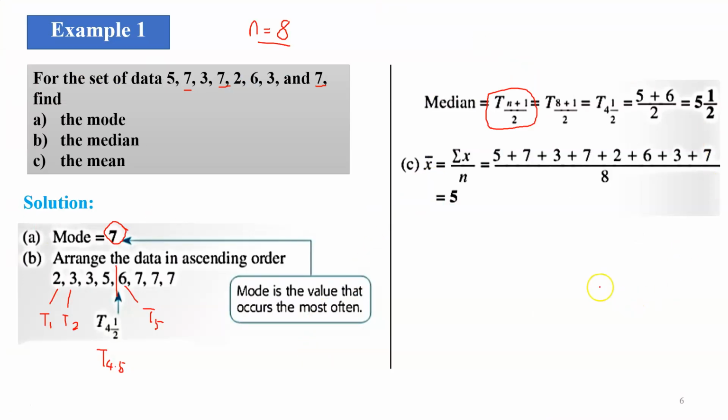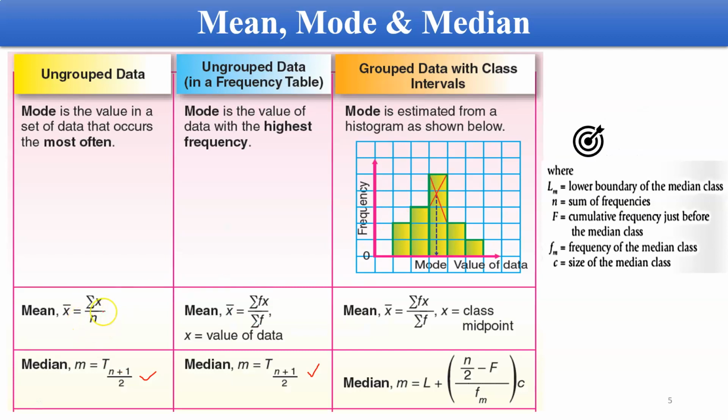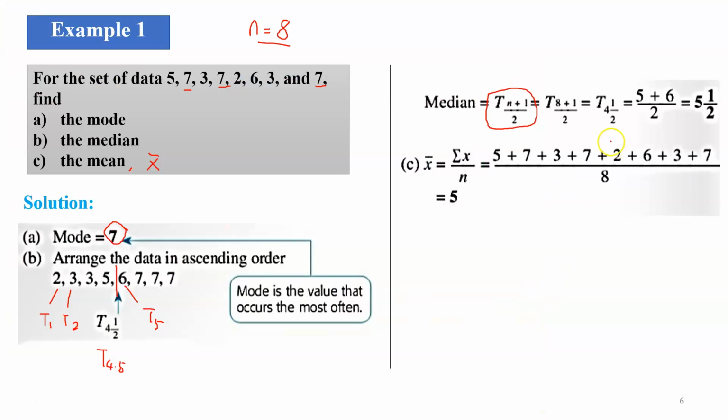Okay, and how about this one? X bar. X bar is your mean. So the formula is over here. Summation of x divided by n. So what is your x? The whole thing over here is your x. You have to add it. Summation, hasil tambah.